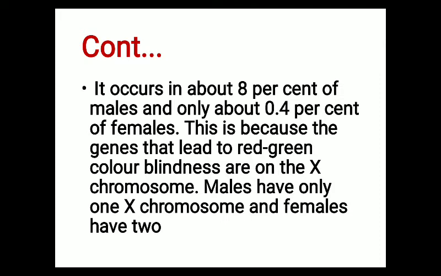The first is that the female has normal vision. The second is that the female has normal vision but is a carrier of the color blindness disorder. And the third is that the female is a sufferer of color blindness. So these are the three possibilities for females.